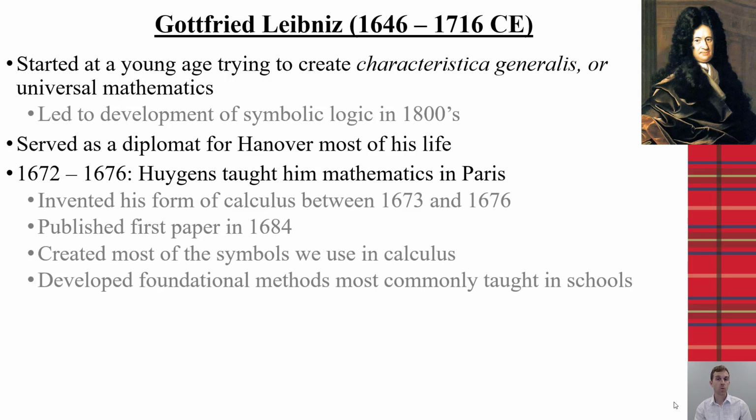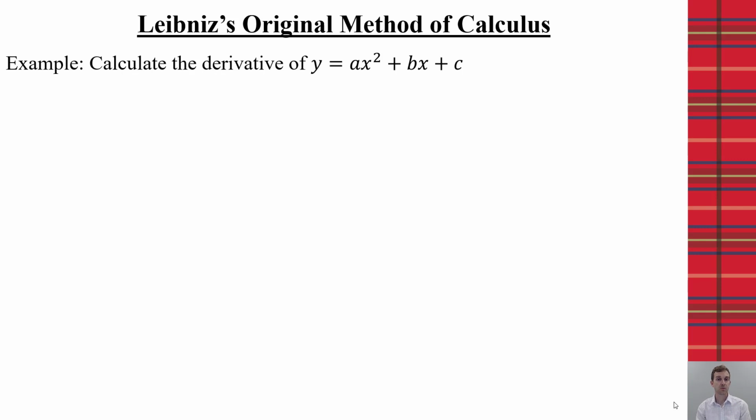However, while we often credit Newton with developing calculus, it is the work of Leibniz that we use, both in the symbols that we use for calculus and the way we teach calculus nowadays in our common classrooms. For example, if we look at the original method, and this is why you see the controversy. Here we have an equation, y equals ax squared plus bx plus c. While Newton's followers were considered the dotists, Leibniz's were the deists because they used dx and dy. That should look familiar because that's what we use when we do calculus.